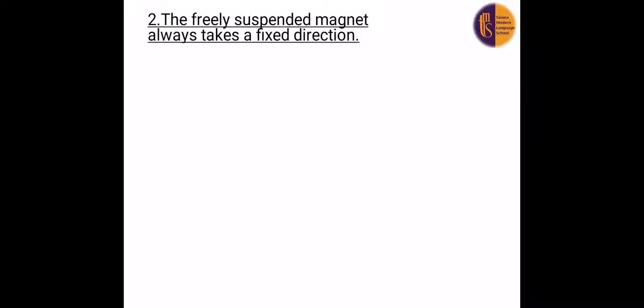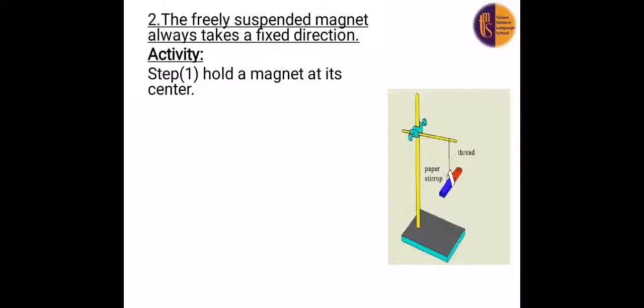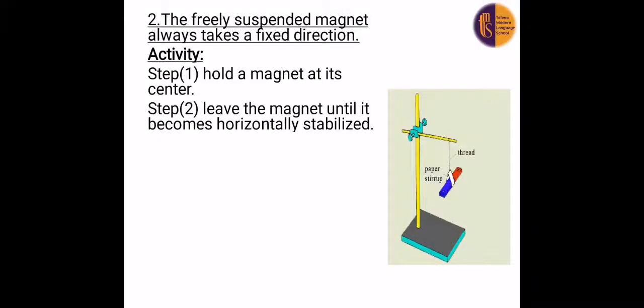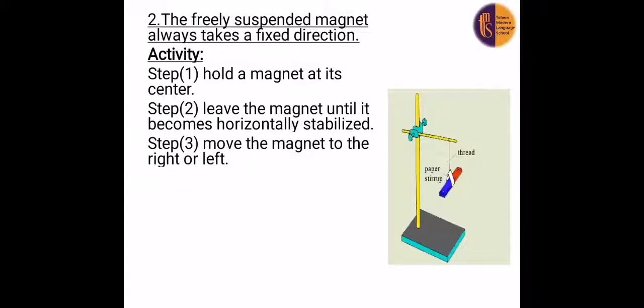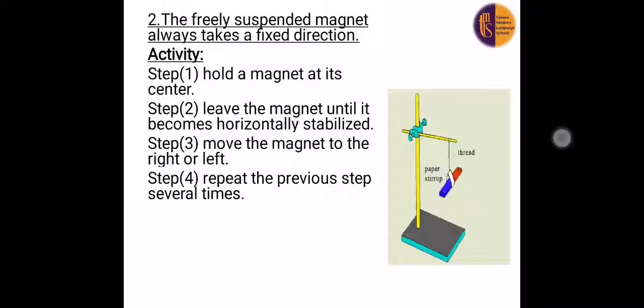Number two, the freely suspended magnet always takes a fixed direction. Like here, we will make an activity. Step number one, we will hold a magnet at its center. Step number two, we will leave the magnet until it becomes horizontally stabilized. Step number three, we will move the magnet to the right or left. What happened? We will repeat the previous step several times.